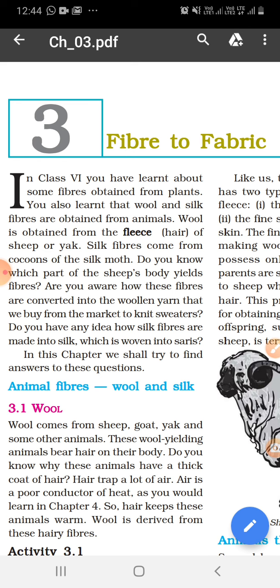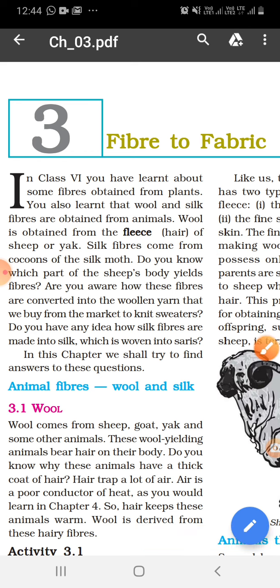Today we are going to start a new chapter. The name of the chapter is Fiber to Fabric. In this chapter we will discuss animal fibers, wool and silk. Wool is obtained from the fleece of sheep or yak, and silk fiber comes from the cocoon of the silk moth. Clear to all of you?